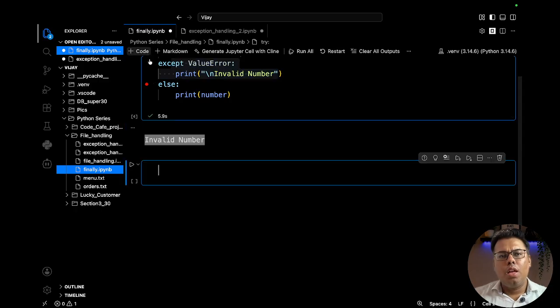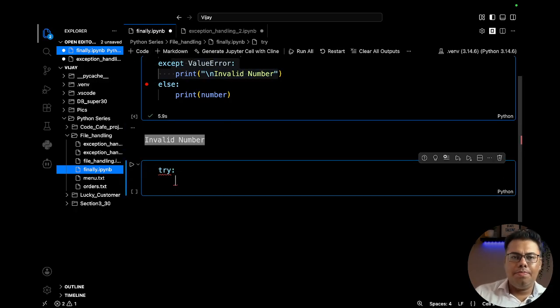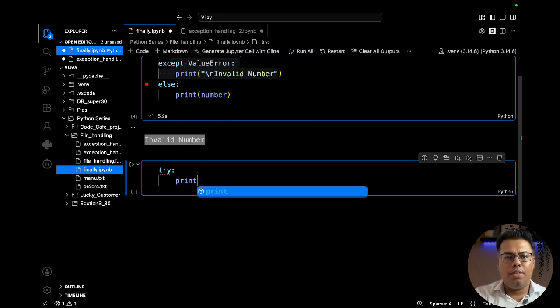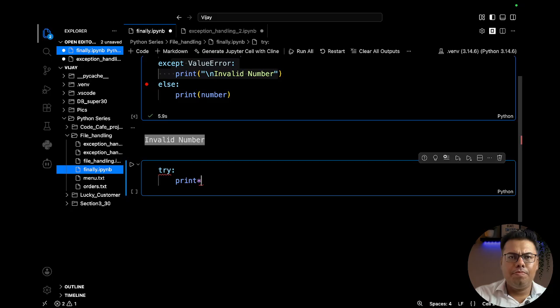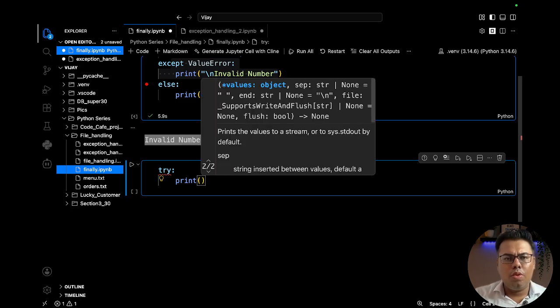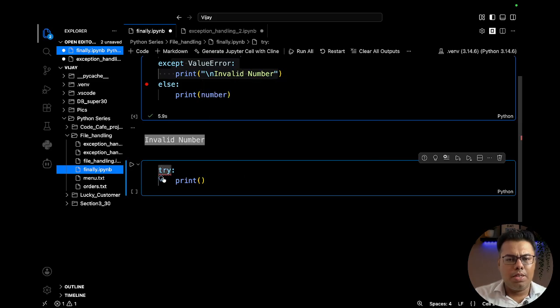Now let's move on to the next example for finally. Try and print, then we will go for, I'm not sure why the try part is giving the error. Okay, ignore that.